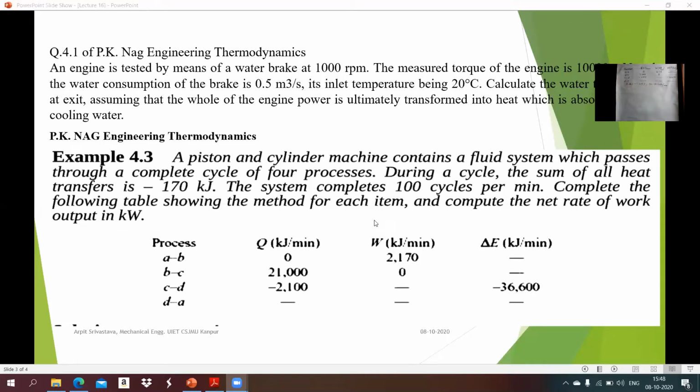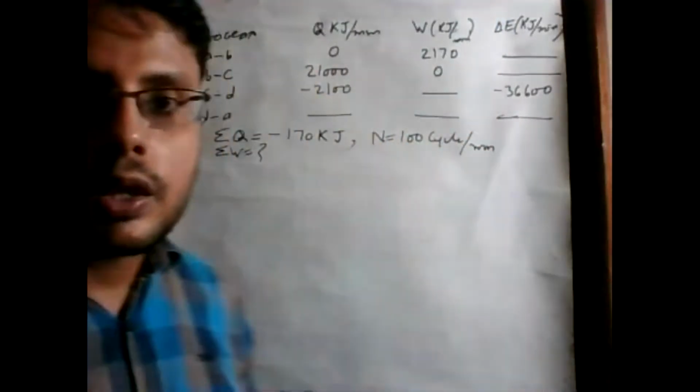So we have to find missing values inside the table and also calculate the net rate of work output. That means we have to solve for getting the value of W in this problem. Okay, that means W for A to B plus W B to C plus W C to D plus W D to A. Okay, so these are the given quantities in this problem.